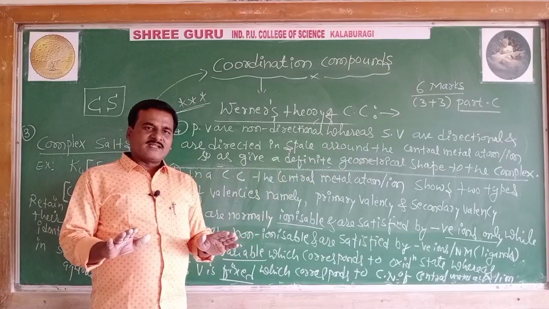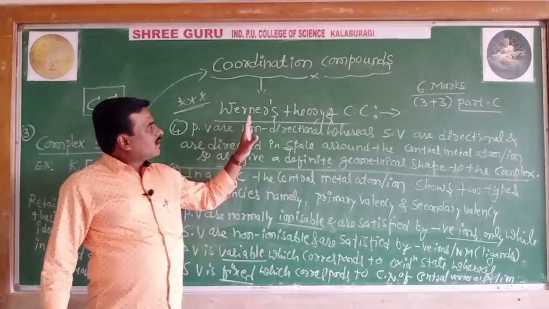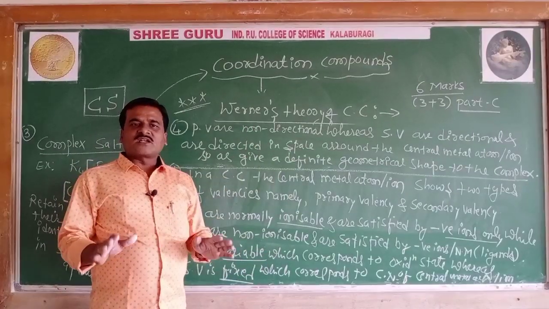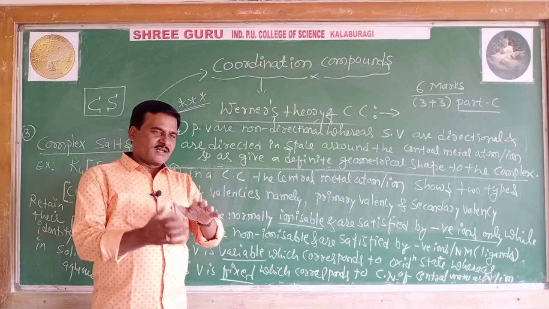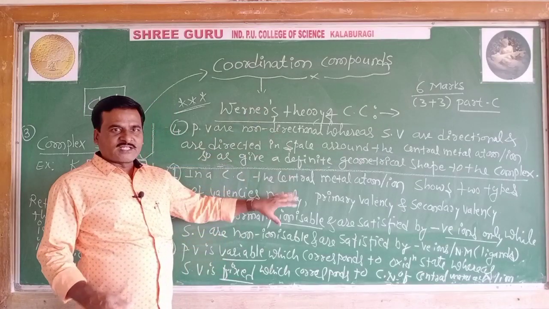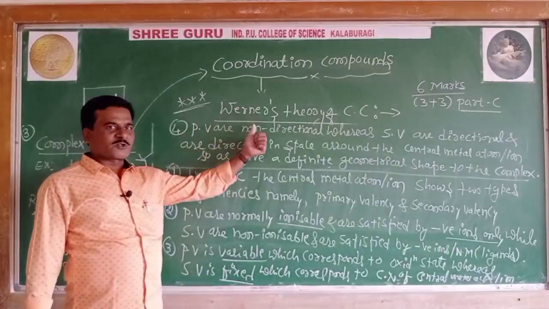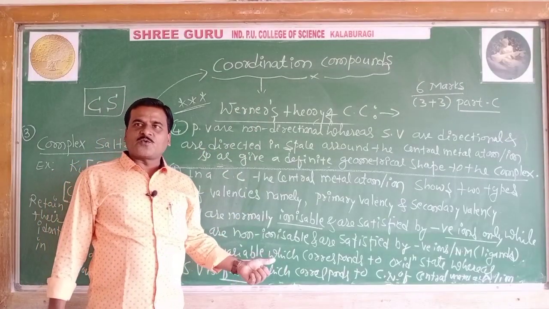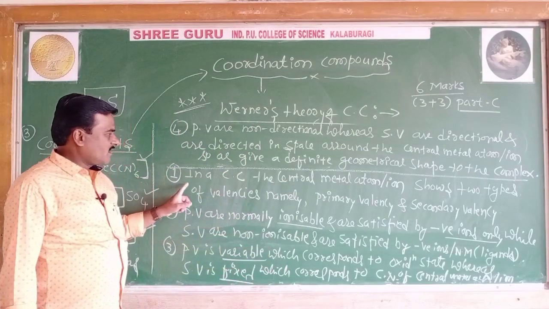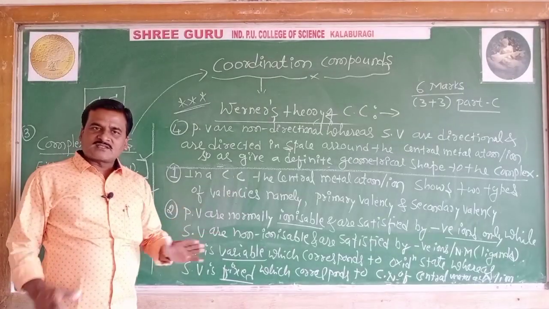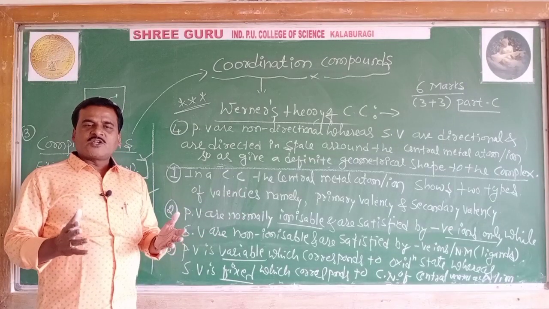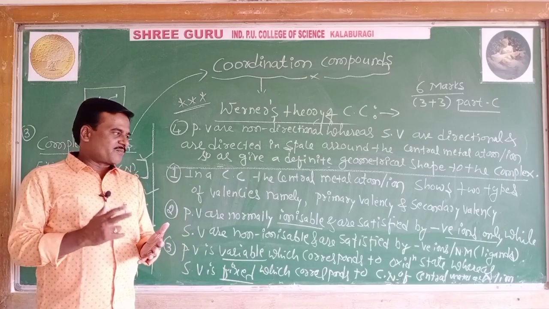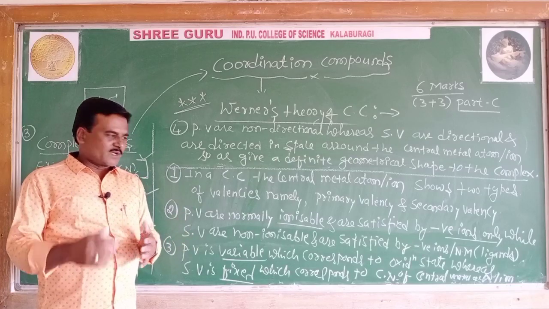That completes the postulates of Werner's theory of coordination compounds. Let me collect them together before I conclude this part. Number 1, in a coordination compound, the central metal atom or ion shows two types of valencies, namely primary valency and secondary valency.